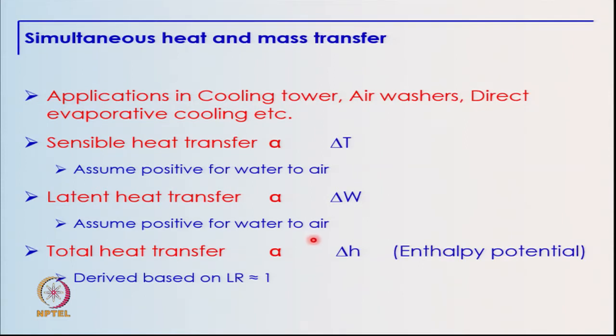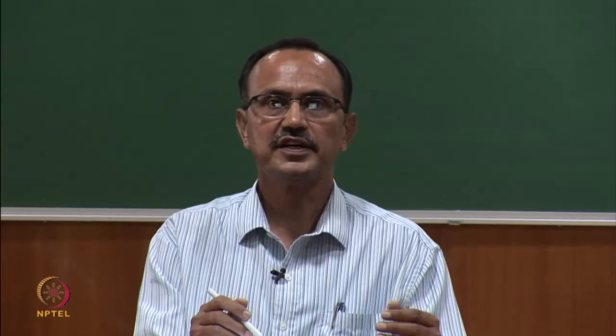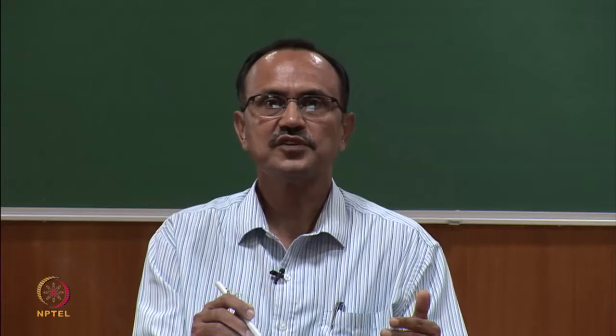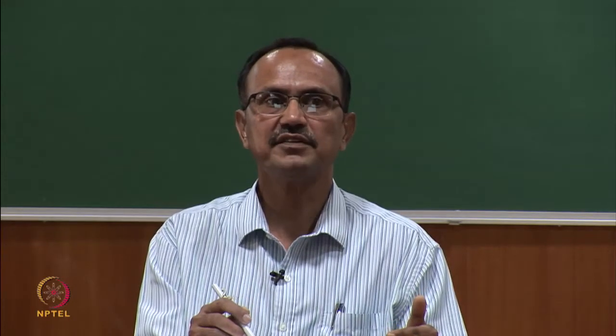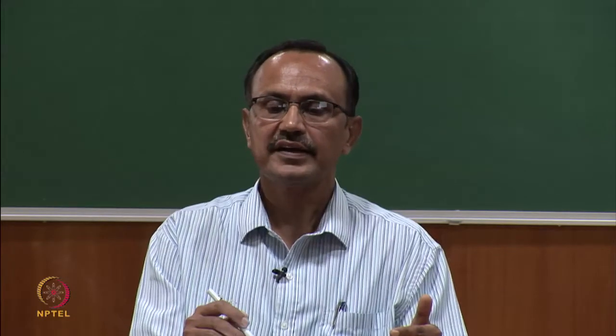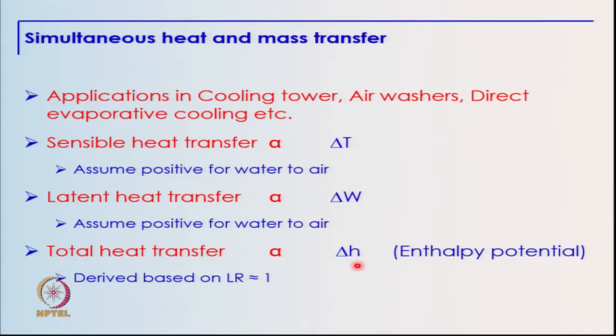It can be proved through simple mathematics which is available in books. Total heat transfer is proportional to the enthalpy difference, and that concept is called the enthalpy potential. Again, the difference in enthalpies is basically the enthalpy of moist air minus the enthalpy of saturated air at the water temperature.